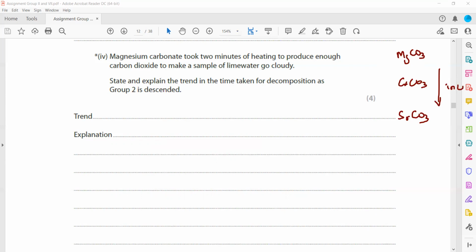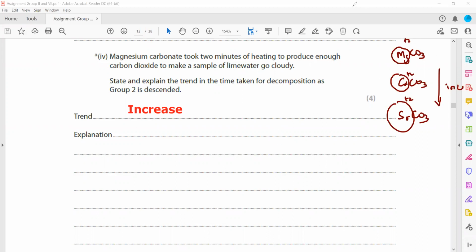And what is the reason? It's a 4 marks question, so how do you write it? So here the stability increases. What is the reason for that? As we go down the group, the size of the positive ion is increasing. Magnesium is smaller in size compared to calcium. Calcium is smaller in size compared to strontium. These positive ions have a tendency to polarize.